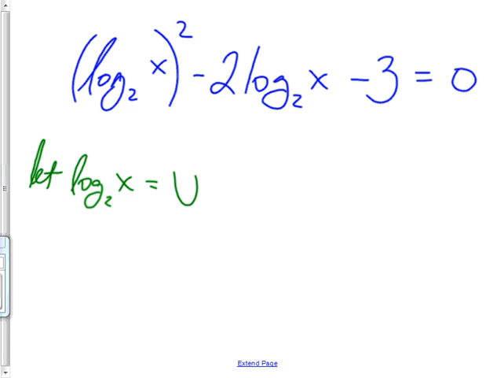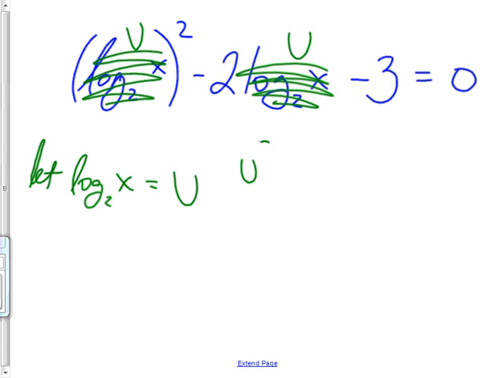Why do I use the letter u? Because that's the letter they use in calculus, the whole topic, u substitution. I tried to make this factor. Is it factorable? So then this part right here becomes a u, and this part right here becomes a u. So it's u squared minus 2u minus 3 equals 0.